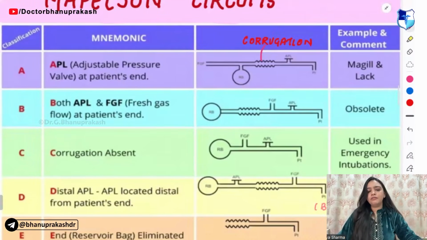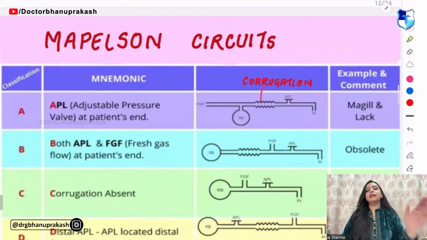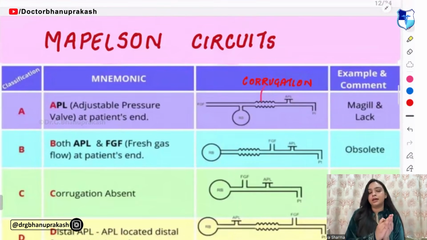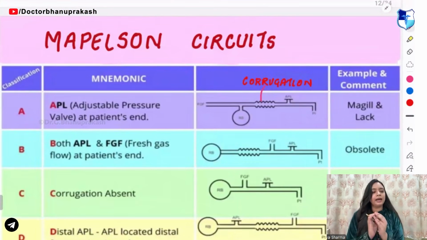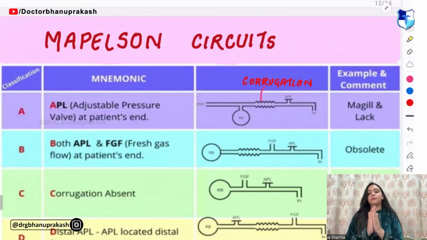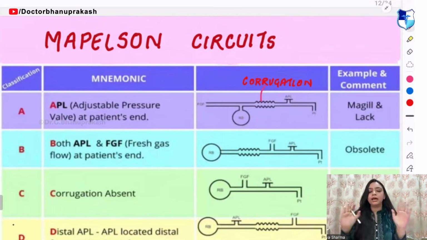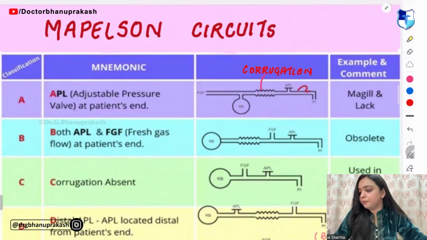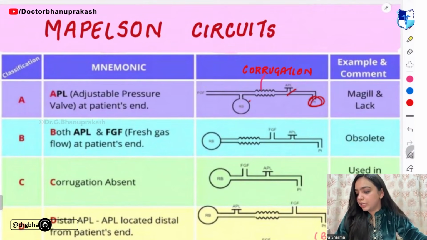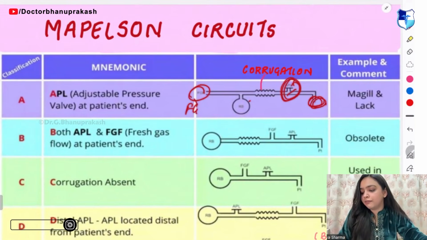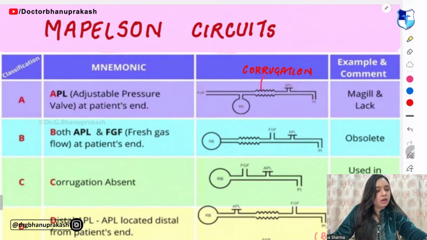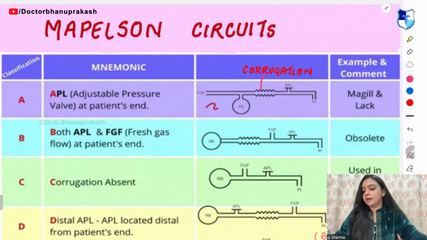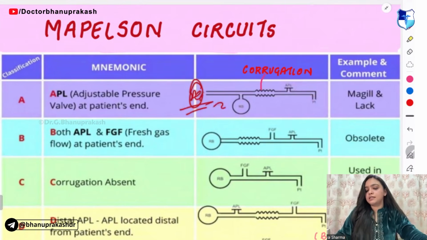Now, coming to a very, very important topic, the Mapleson circuit. From the Mapleson circuit, you will be getting one question. So try to remember it with the help of lots of mnemonics. Here we are able to see the patient. Then you have APL and here FG. FG means the fresh gas.